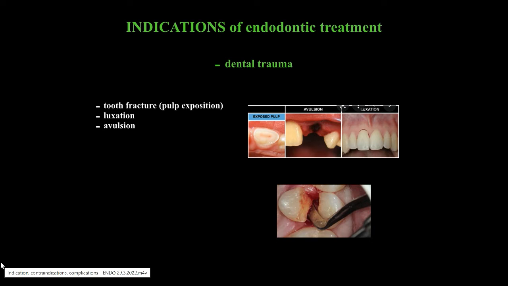Indications of endodontic treatment: dental trauma. Dental trauma can lead to pulp damage, and therefore endodontic treatment is indicated, for example, most commonly in case of horizontal tooth fracture. In case of vertical root fracture of the tooth, extraction is indicated. This condition is not treatable and root canal treatment is not indicated.